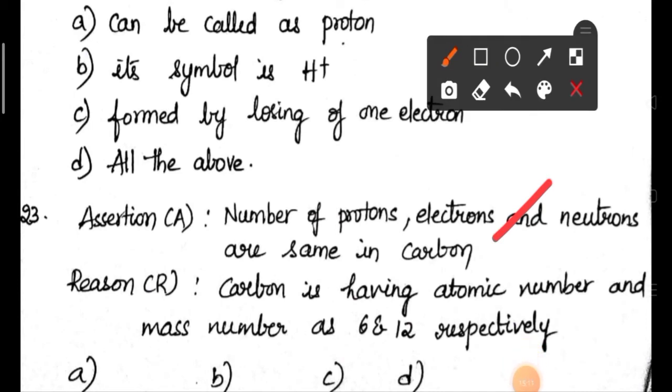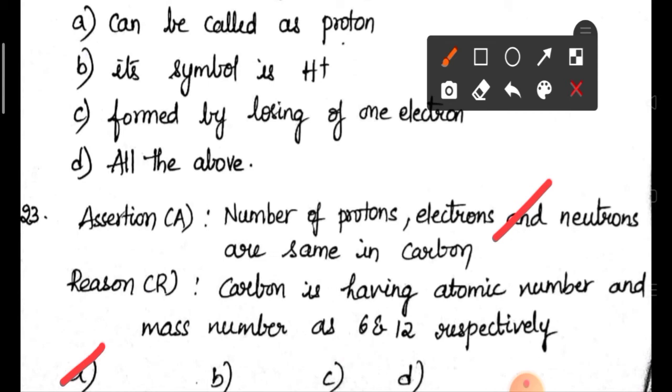And one more thing they have given: carbon is having atomic number and mass number as 6 and 12 respectively. Both are correct. Because of that only number of protons, electrons and neutrons are same in carbon. So the correct option is A. A means A and R are true, R is the correct explanation of A.